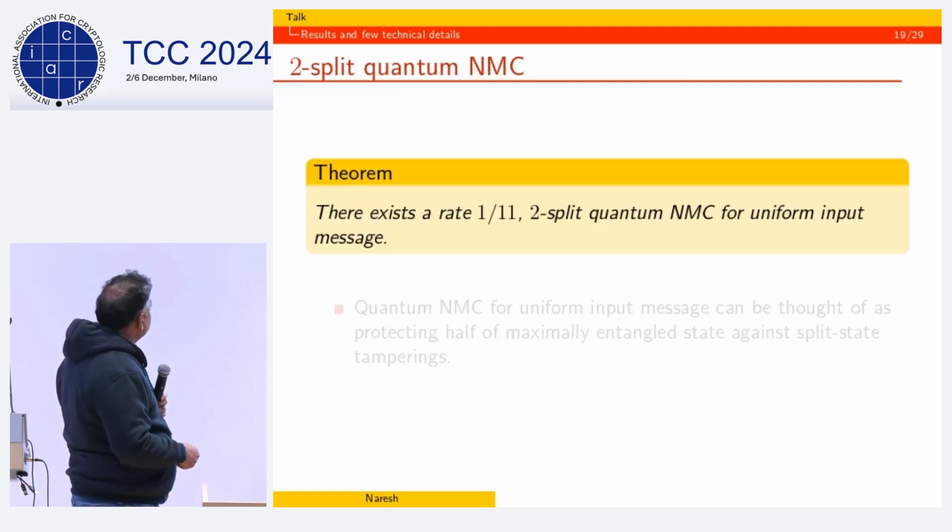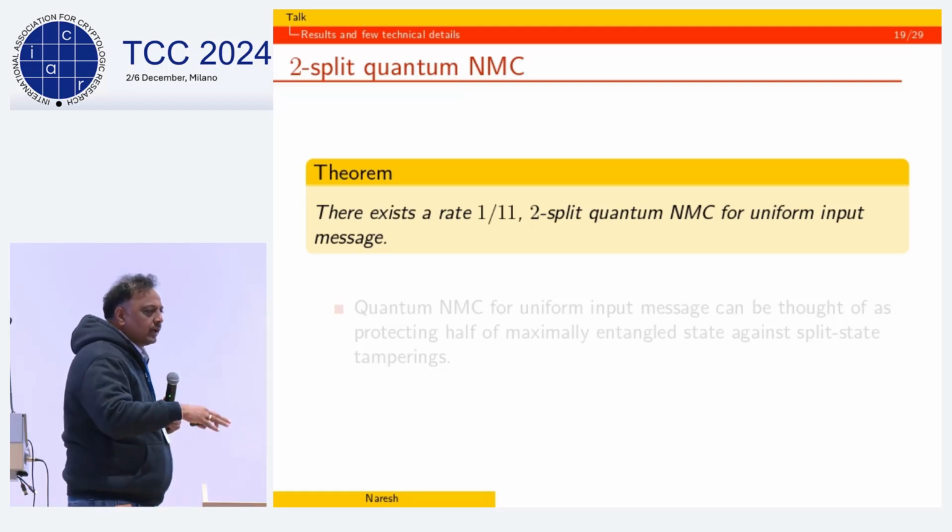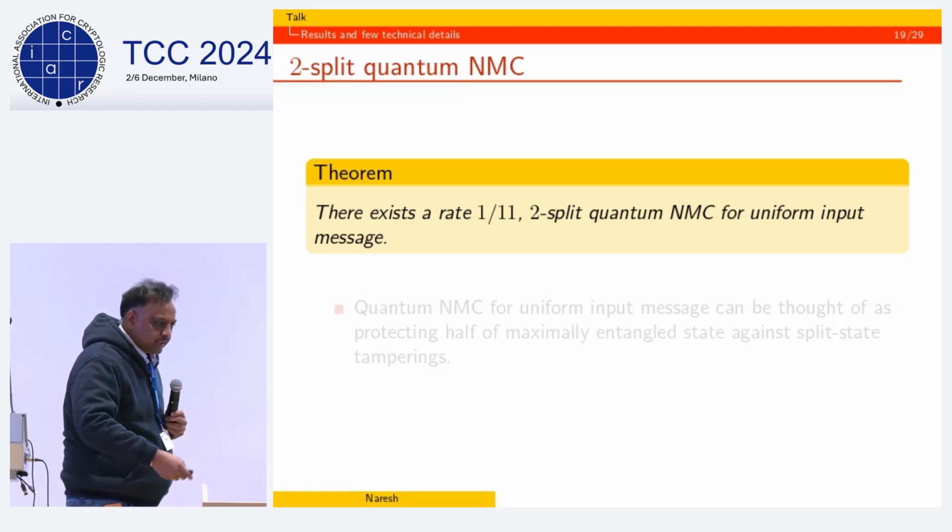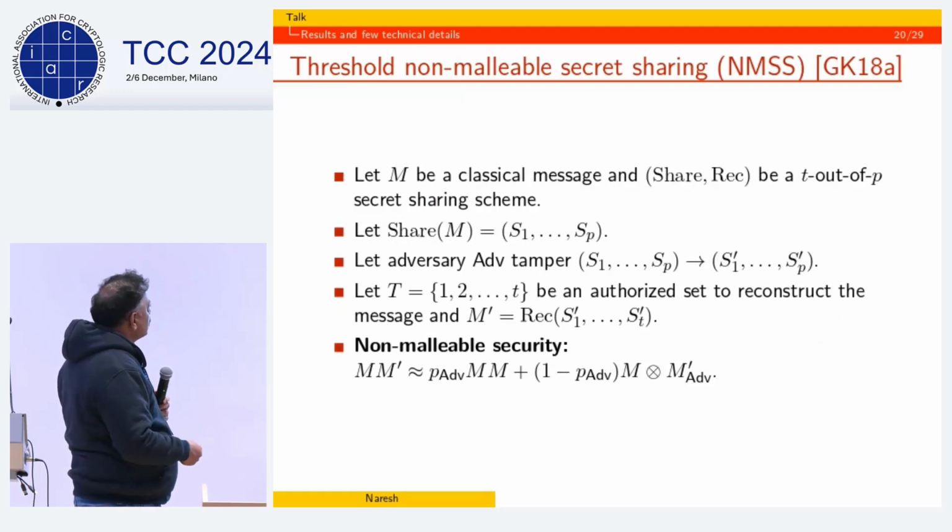All right, so all of this happens, and then we eventually get a rate 1/11 two-split non-malleable code for the uniform input message, and using that, we are able to get a 1 over poly rate for the worst case. And then we also give this application for non-malleable secret sharing, which I don't have time to get into.